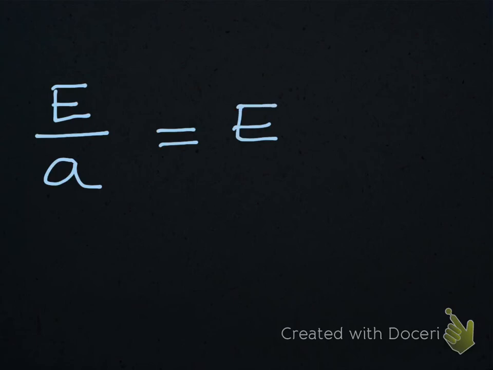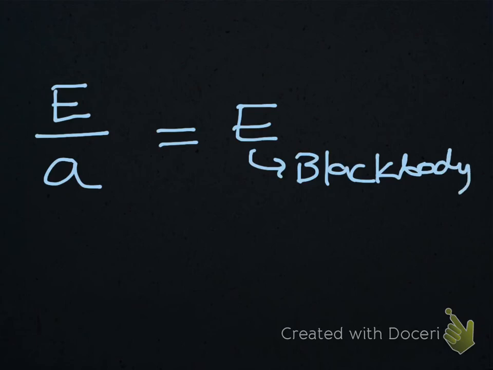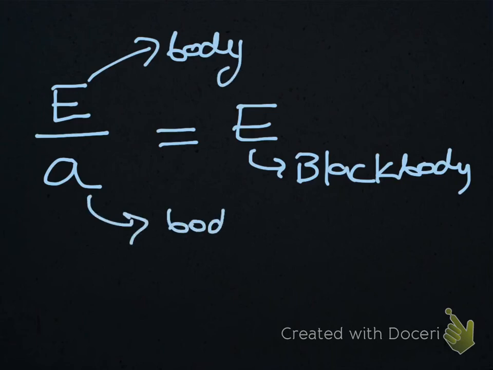This is for the black body, and this is for the body which is under consideration. So basically this is Kirchhoff's law.